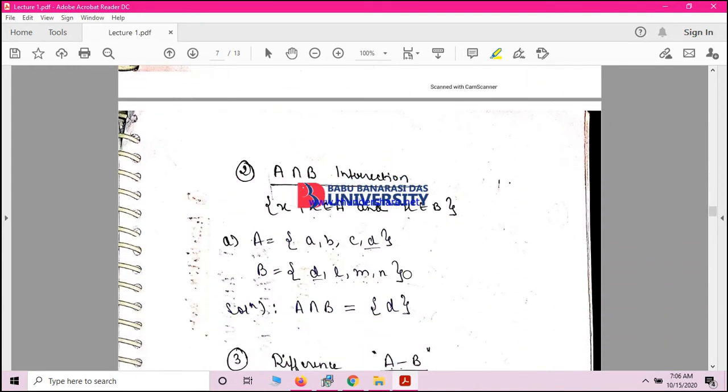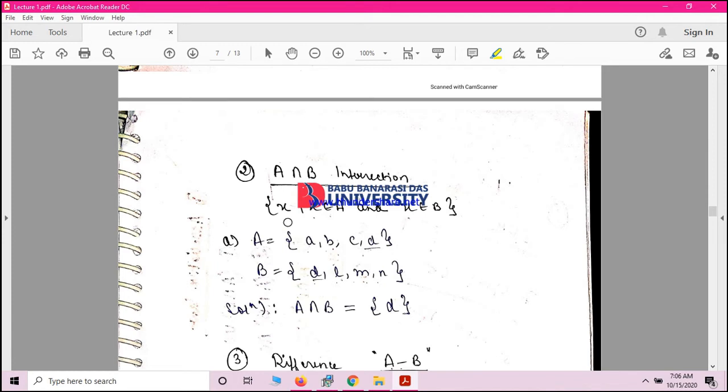Next, see the intersection. What is the intersection? The intersection of two sets A and B, denoted by A ∩ B and pronounced A intersection B, is a set of elements which belongs to both A and B. So basically you have to extract the common part between A and B.